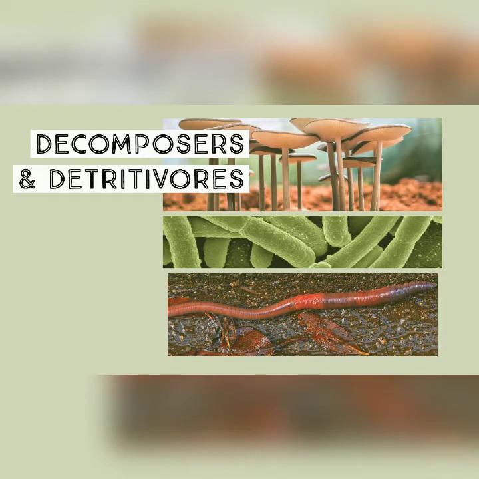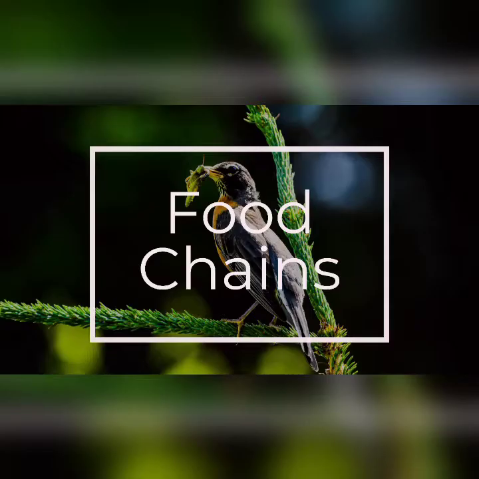When producers and consumers die, the energy they contain can be used by a group of organisms that break down these complex materials into simple components again. In doing so, they release valuable minerals and elements in a form that can be absorbed by plants and so contribute to recycling. Organisms which feed on that organic material in this way are referred to as saprophytes. The majority of this work is carried out by fungi and bacteria, called decomposers, and to a lesser extent by certain animals such as earthworms, called detritivores.